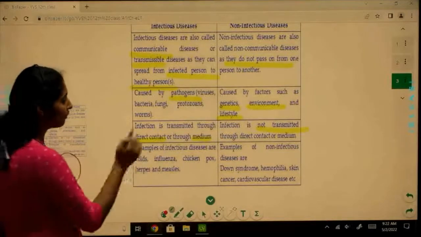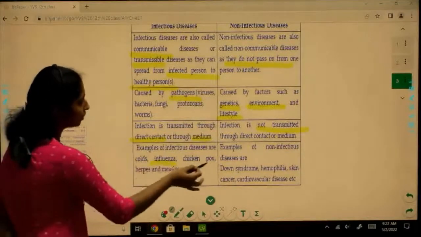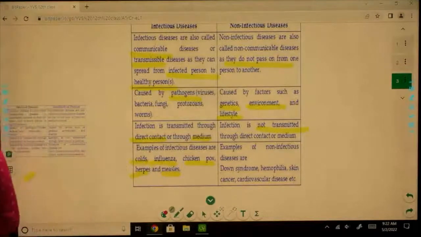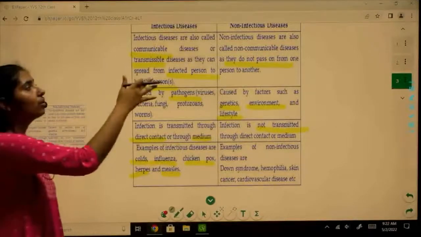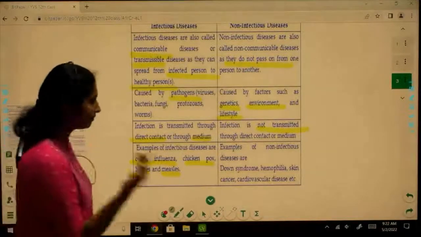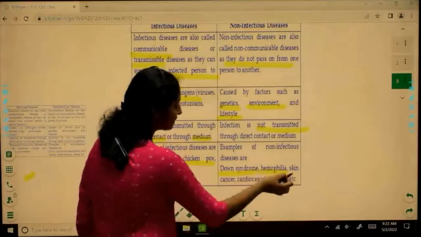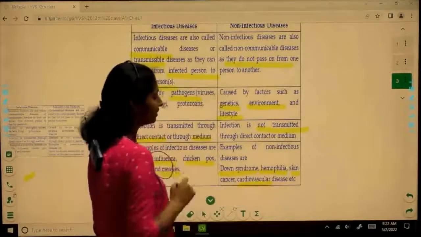Examples of infectious diseases include influenza, chickenpox, measles, herpes, colds. All these are examples of infectious diseases. These can spread, right? What about non-infectious diseases? Examples of these include Down syndrome, hemophilia, skin cancer, cardiovascular diseases, right?